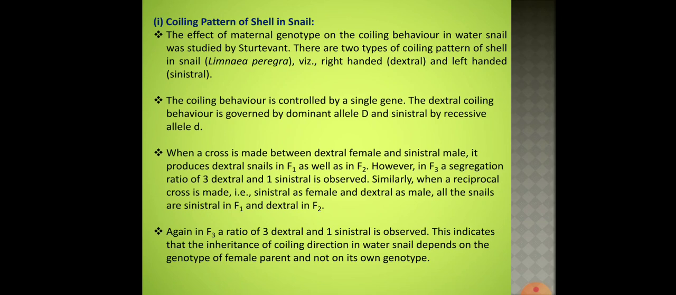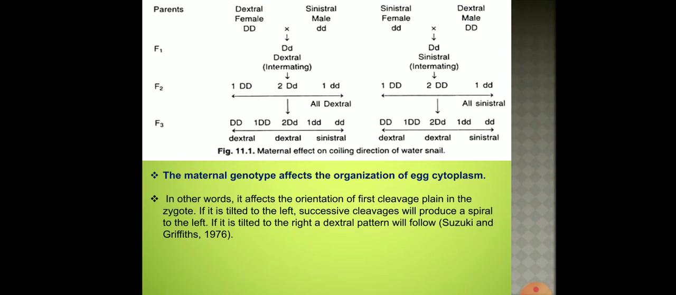Why they become sinistral in F1? Because we said that the phenotype here is influenced by the maternal genotype. So what is the genotype of the female here? It is sinistral. So they all will become sinistral in F1 and dextral in F2. Again in F3, a ratio of 3 dextral and 1 sinistral is observed. This indicates that the inheritance of coiling direction or the coiling pattern in water snail depends on the genotype of the female parent and not on its own genotype.